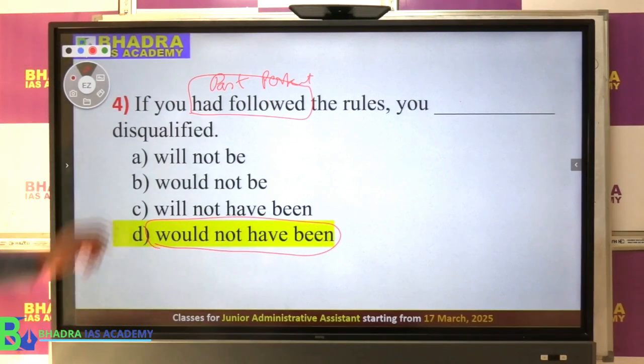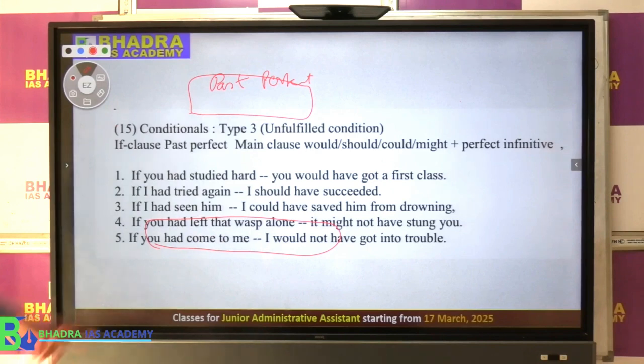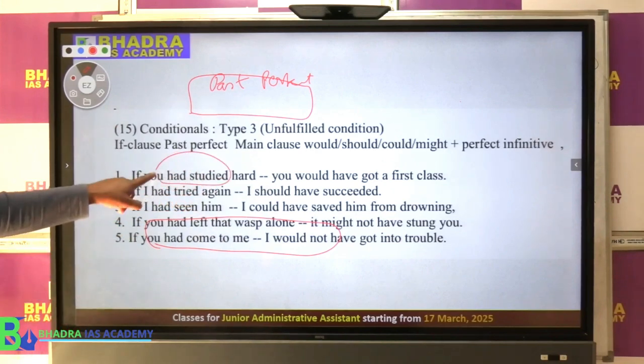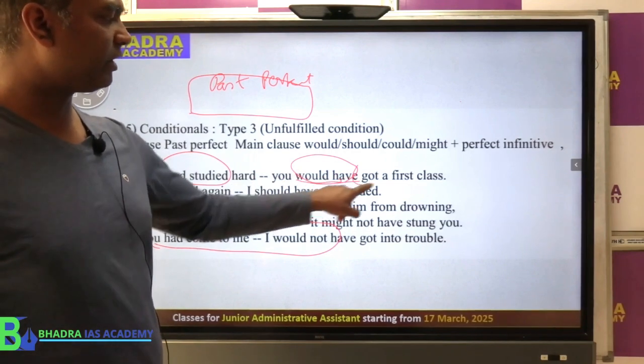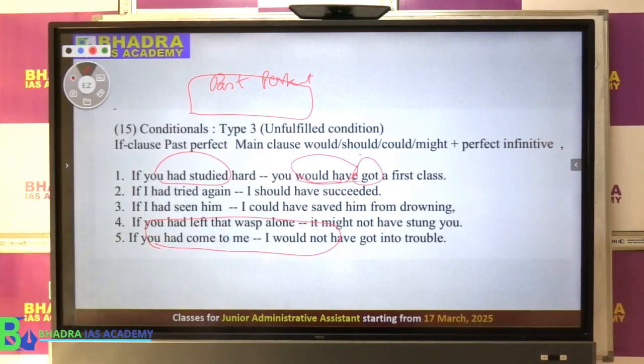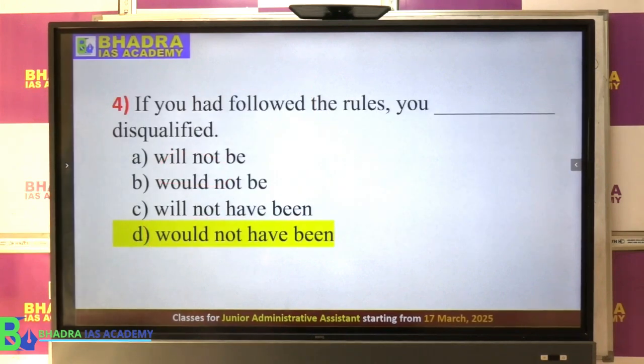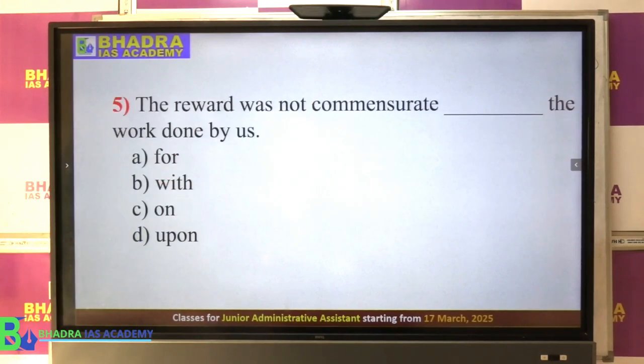Okay. So that is the same rule what we said. Past perfect, you will have a would have, that format has to be there. Then we have to have a verb 3. So using this rule, we can say question number 4 can be easily solved. Question number 5 is related to what we can say preposition.